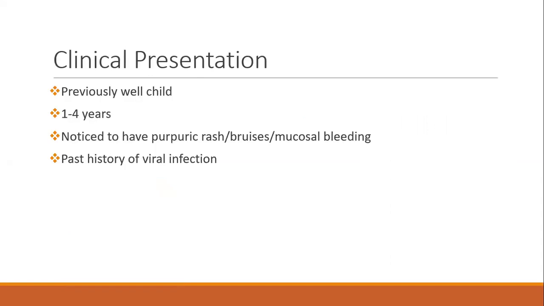So how will the child present? A typical presentation will be of the age group 1 to 5 years or 1 to 4 years. Previously well child went to sleep happily. Next day mother is noticing multiple purpuric rashes or bruises or some mucosal bleed, but no trauma. This will be the usual presentation, and if you ask a proper history, you may be able to elicit the history of viral infection in 50 to 60% of the children.